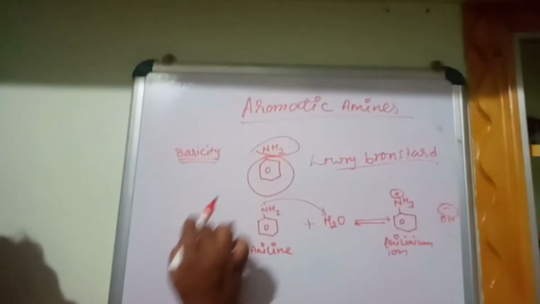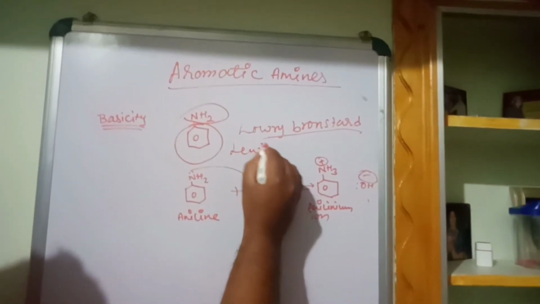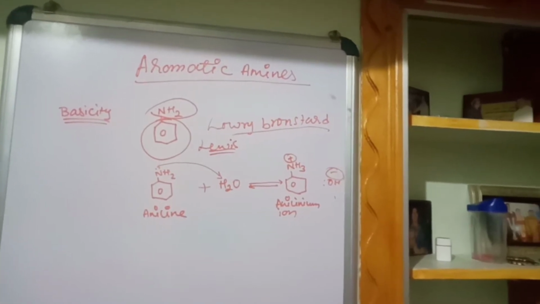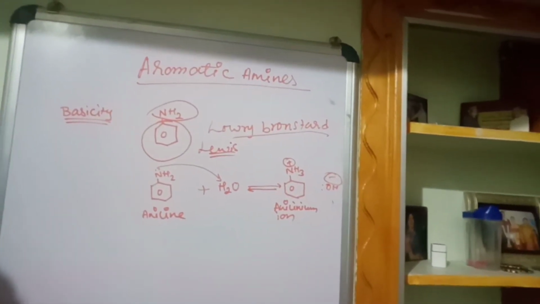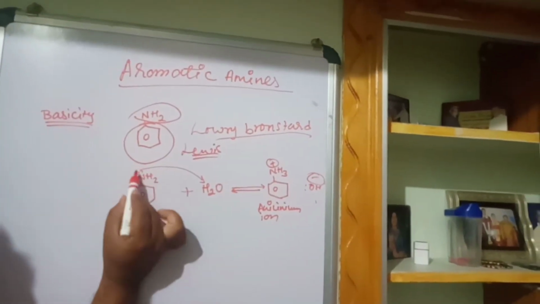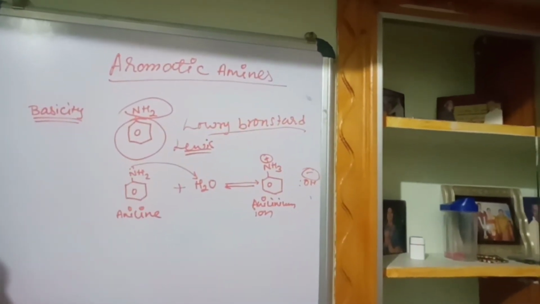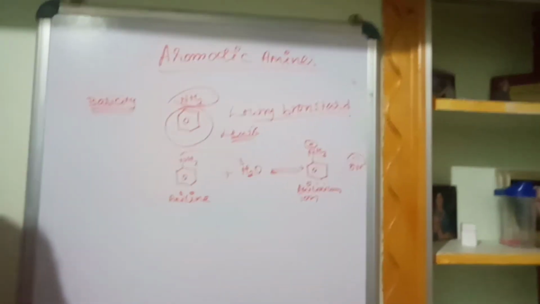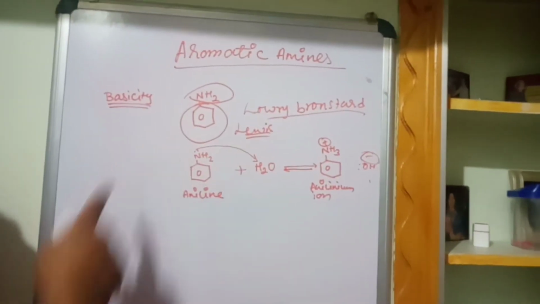And according to the Lewis theory of acids and bases, an acid is a substance which accepts a pair of electrons, and a base is a substance which donates a pair of electrons. See here, a nitrogen containing a lone pair of electrons will donate the pair of electrons to the hydrogen. As a result, they form a bond.